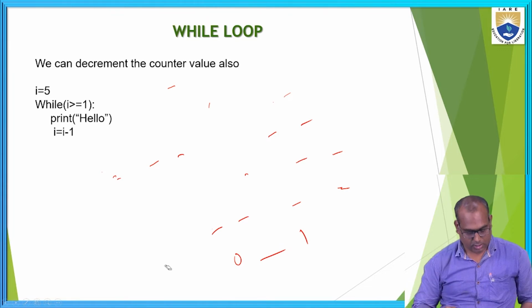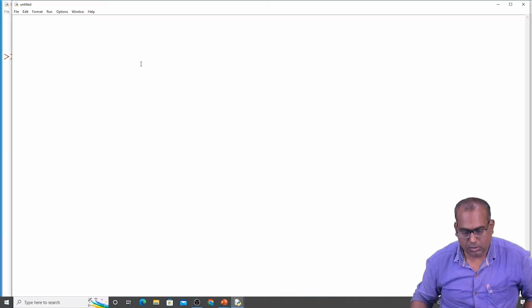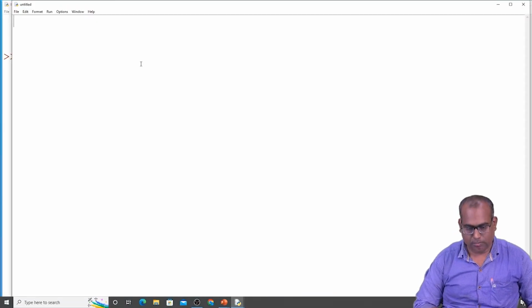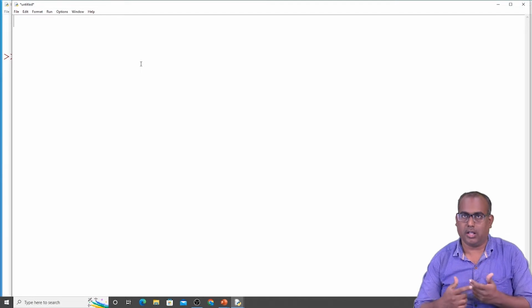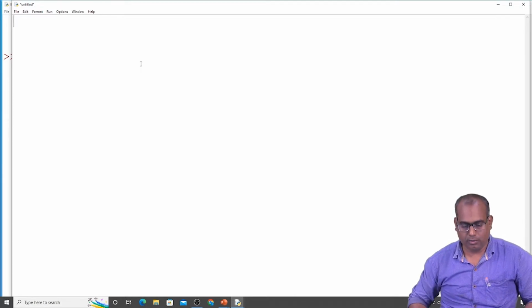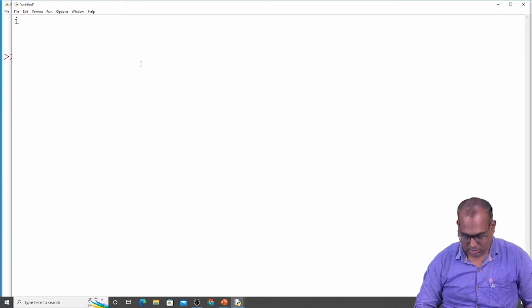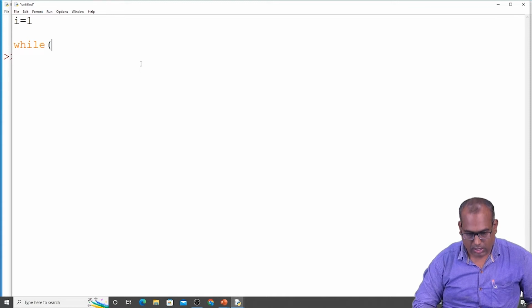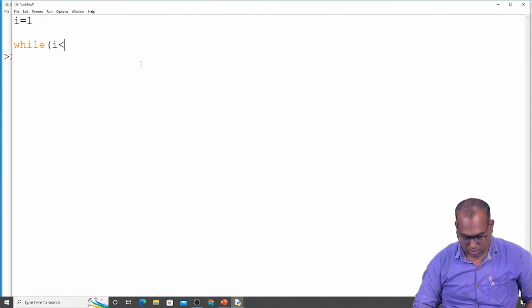Let's see it practically. First, with the help of incrementing the counter variable, we print the hello statements. Now I is equal to 1. I want to print while I less than or equal to 5.